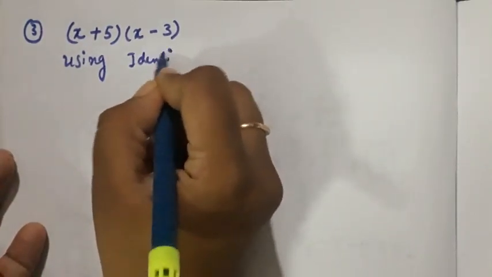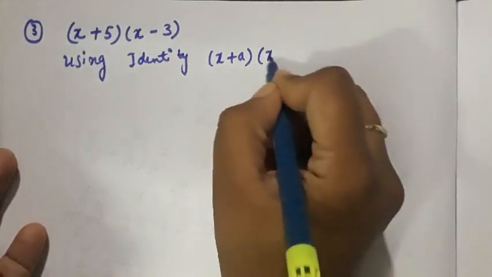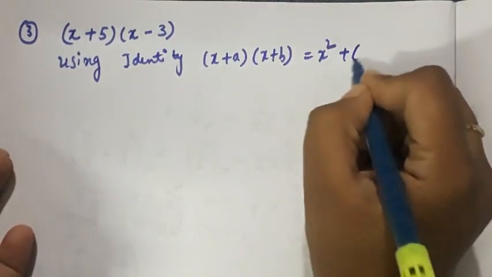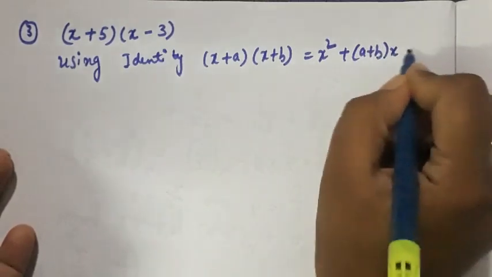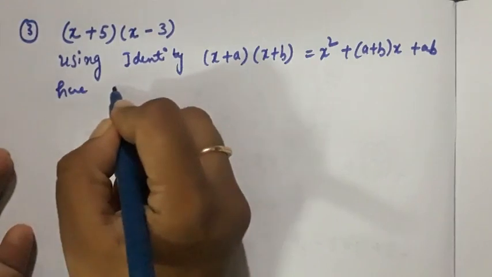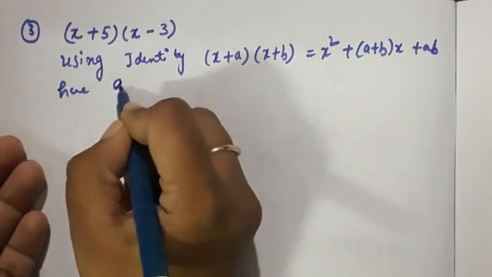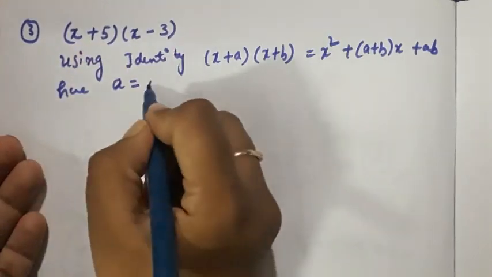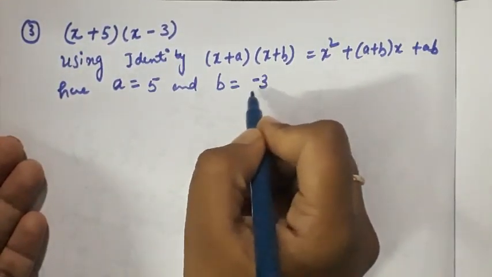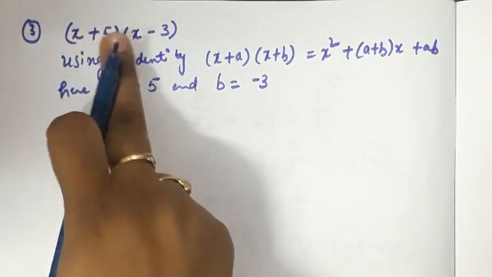So we'll write using identity. Which identity are you using? That is (x plus a)(x plus b) is equal to x square plus (a plus b) of x plus ab. Here x is the same, okay, but a is what? 5 and b is minus 3, right? You can substitute the same here to get its expansion.